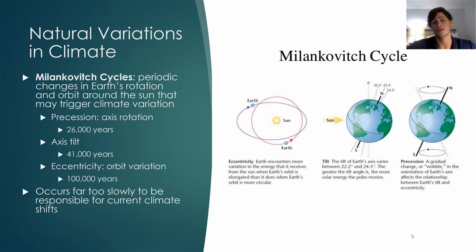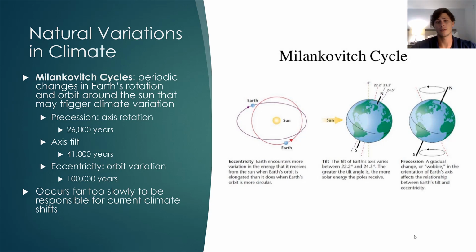Basically, eccentricity refers to orbit variation. The Earth encounters more variation in the energy that it receives from the Sun when the Earth's orbit is elongated than it does when the Earth's orbit is spherical. So spherical, it receives pretty much an even amount of energy as it cycles around the Sun. However, if the Earth's eccentricity, or the Earth's orbit, is elongated, that means twice a year the Earth is far closer to the Sun than it normally would be, and that means it receives more energy, resulting in a hotter ambient temperature and hotter climates.